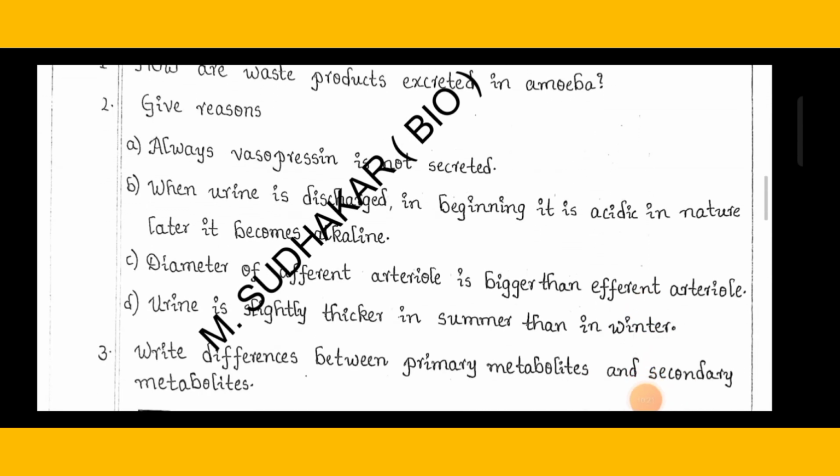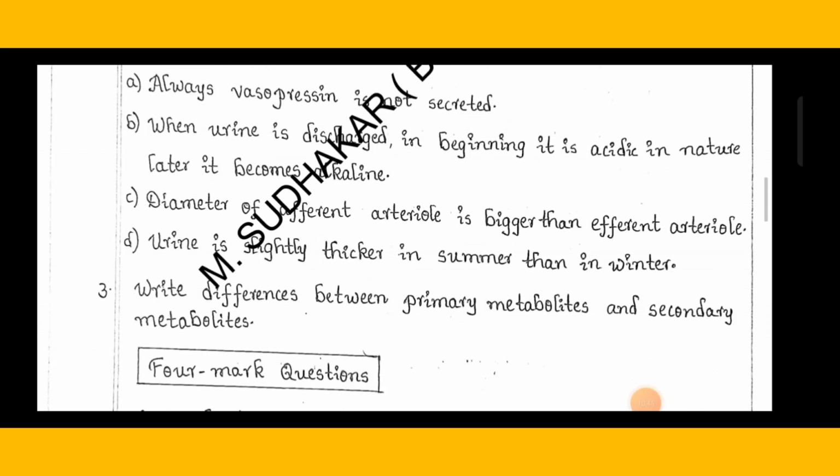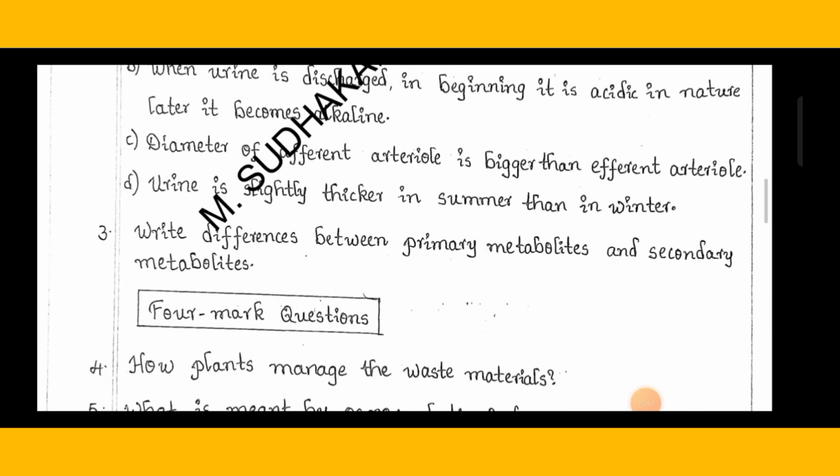Then we can go for the second question. When urine is discharged, in the beginning it is acidic in nature, later it becomes alkaline. Give reason. Then the third question: the diameter of the afferent arteriole is bigger than the efferent arteriole. Then the fourth question: urine is slightly thicker in summer than in winter. So it is also important. Then we can go for the third question. Write the differences between primary metabolites and secondary metabolites.